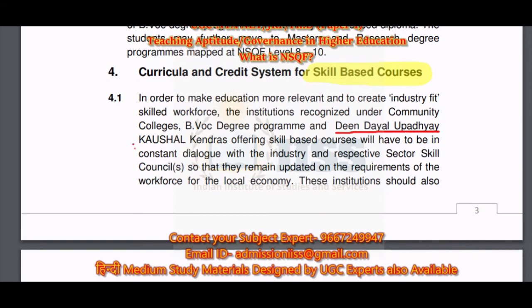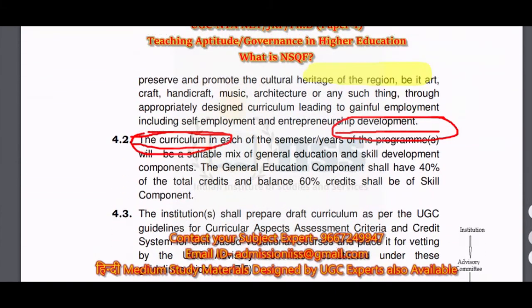You don't have to remember the names of these universities, but what I am trying to say is that this is nothing very new or which you should not know, because if you don't know, then it may cause problems for you, just like it might have in the previous examination when you marked the wrong answer about NSQF because you had never heard about it. I can understand, but Kaushal Kendras have been established long back, maybe in 2013 or 14 only, when NSQF came into being. So Kaushal Kendras are very prominent institutions established by different universities in the country,